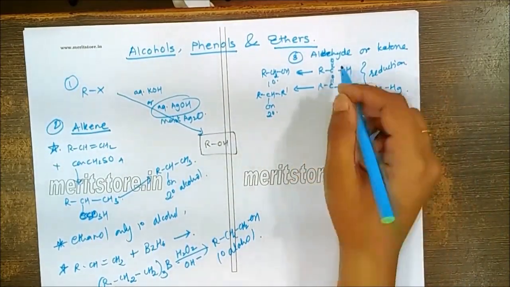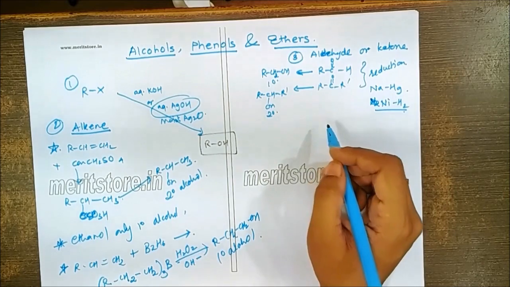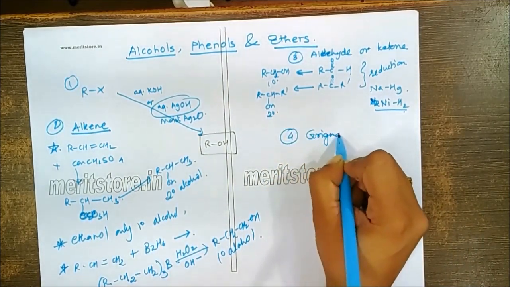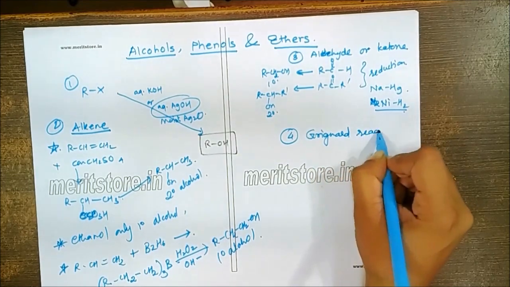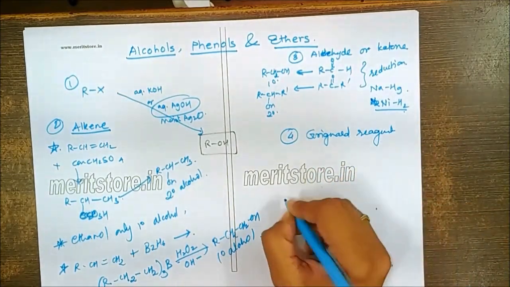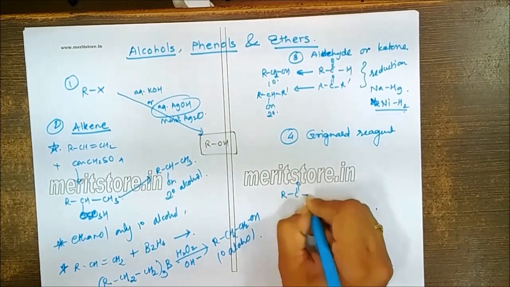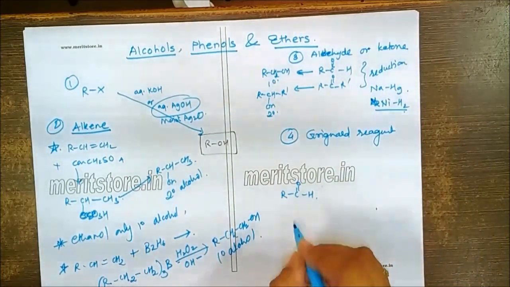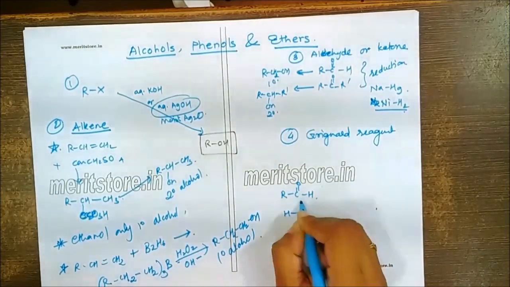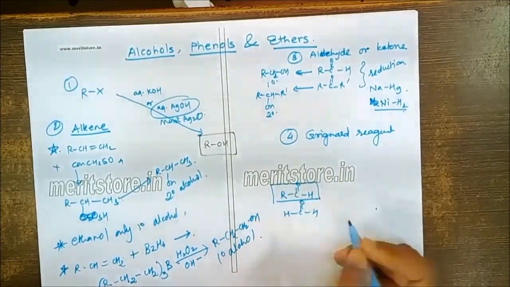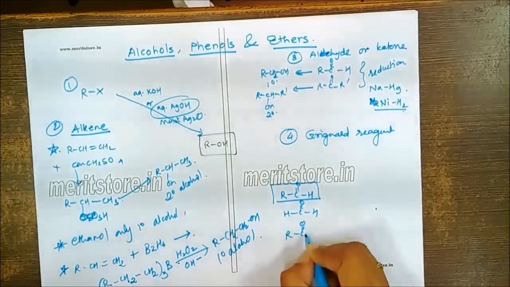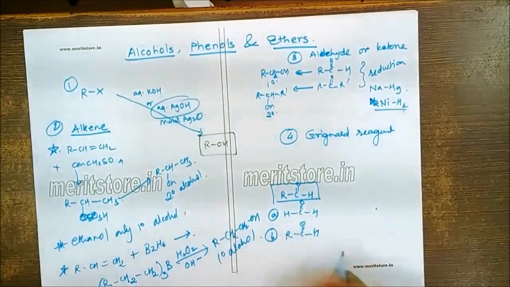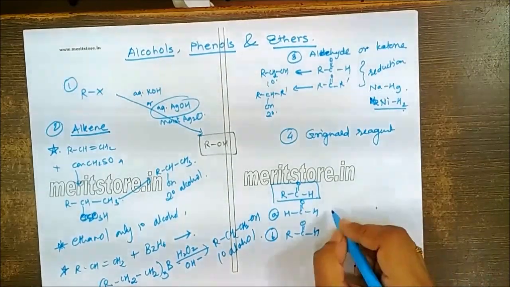But suppose I take this aldehyde and ketone and allow it to react with the Grignard reagent. So the fourth method of preparation is from the Grignard reagent. This is the most important part, just focus on this. The carbonyl compounds are of two types. First, HCHO, formaldehyde, and second, RCHO, any aldehyde other than formaldehyde.